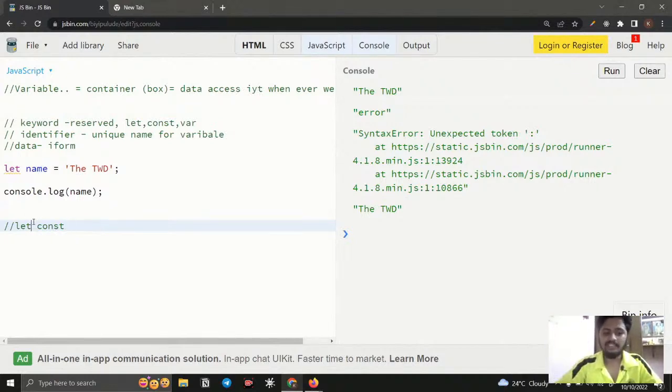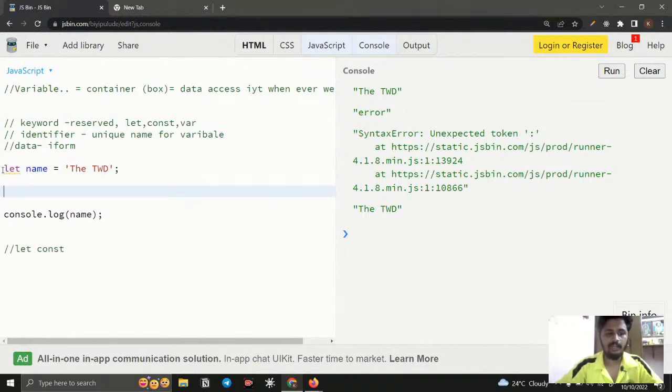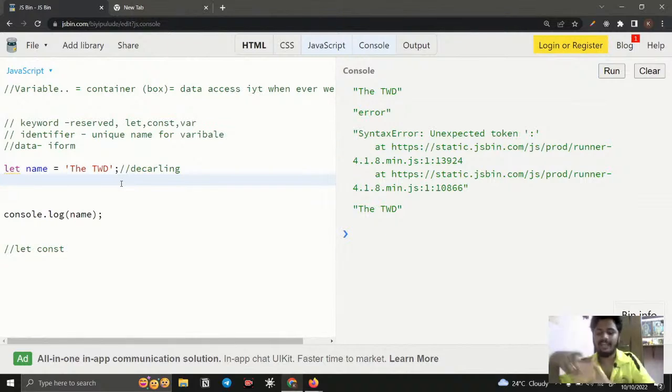In modern JavaScript they introduced two things: one is let, and one is const. So what is the difference between let and const? Let me explain. Here, what I have done is called declaring a variable. I just created a container in my browser, and in that container I store some data. If I want to throw the old data outside and store something else inside, that is possible. This is called reassigning the variable.